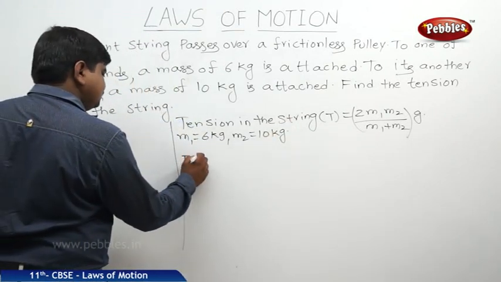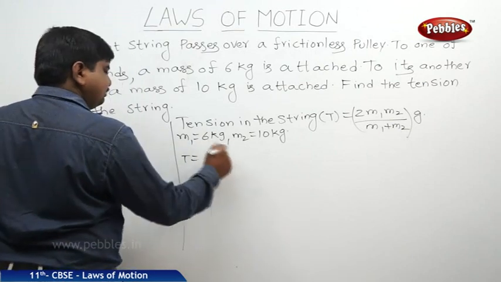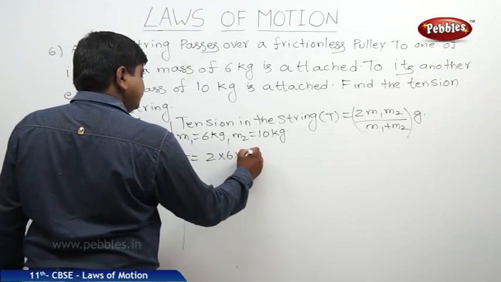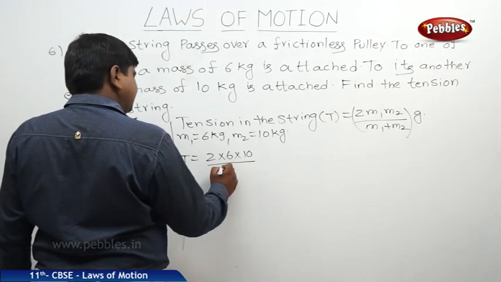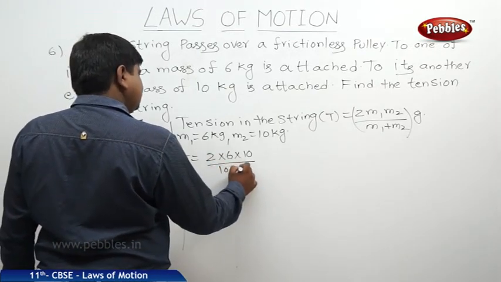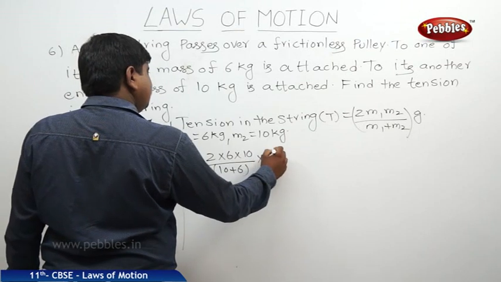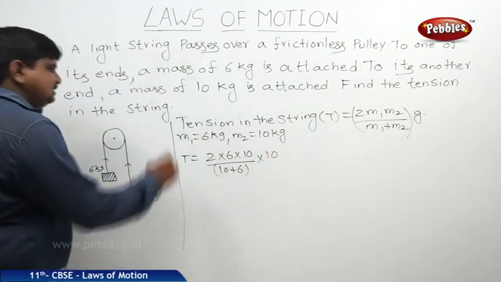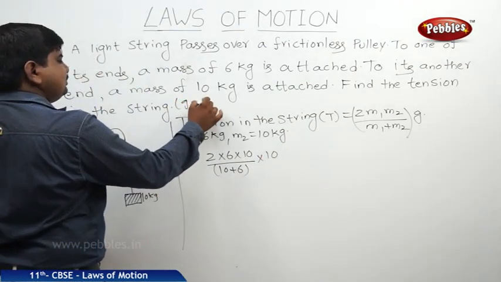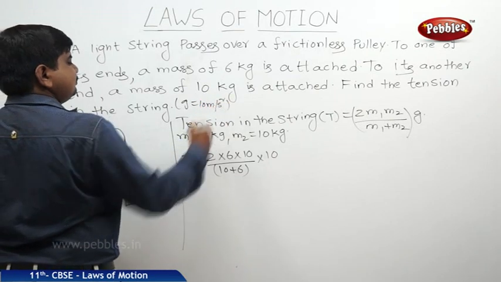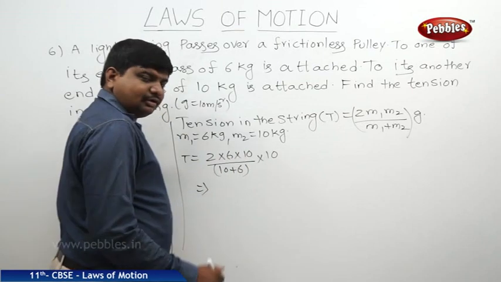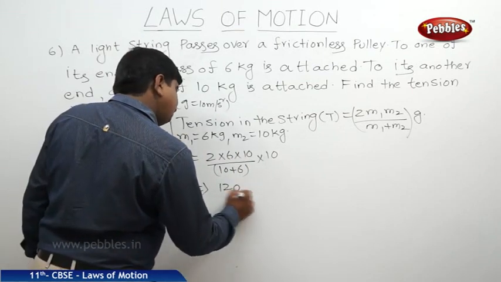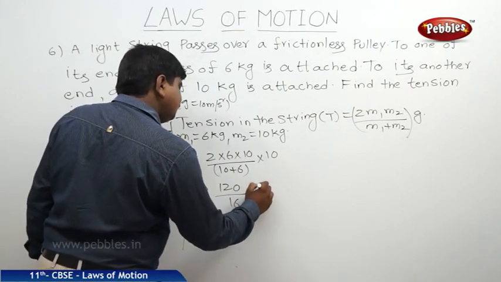Therefore, tensional force is equal to 2 into m1, 6, into m2, 10, whole divided by m1 plus m2, which is 10 plus 6, into 10, where g we are taking as 10 meters per second square. Therefore, it will be 2 sixes are 12, 12 into 10, 120, by 16 into 10.